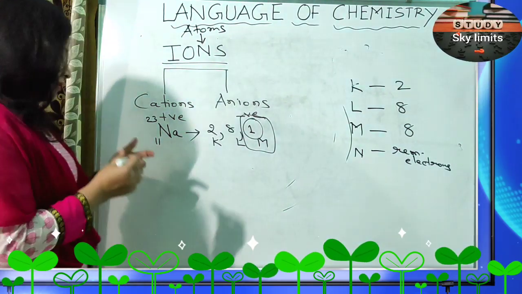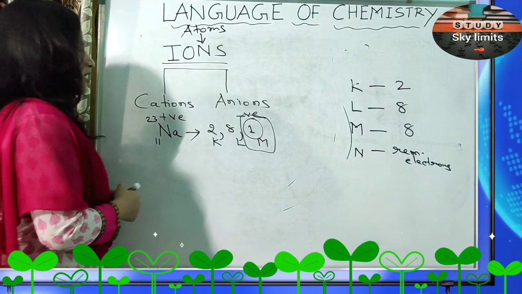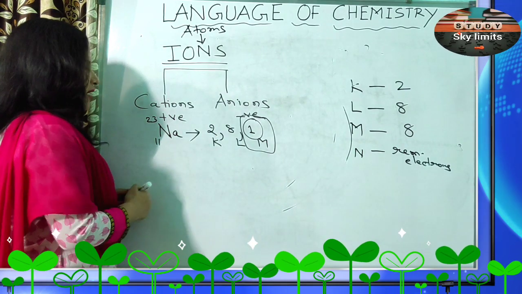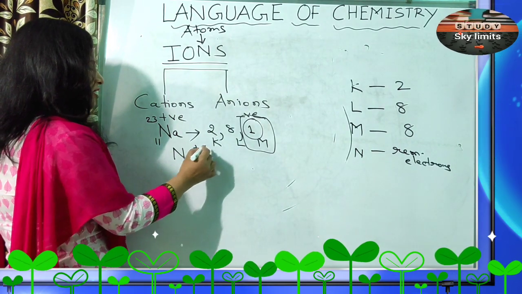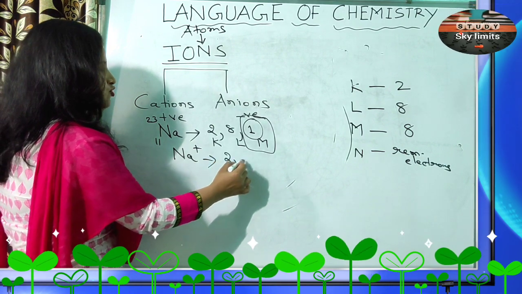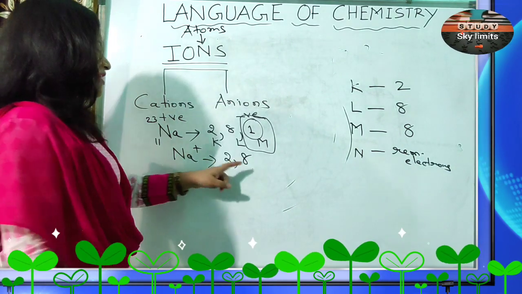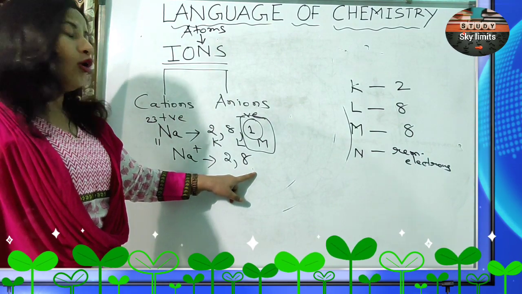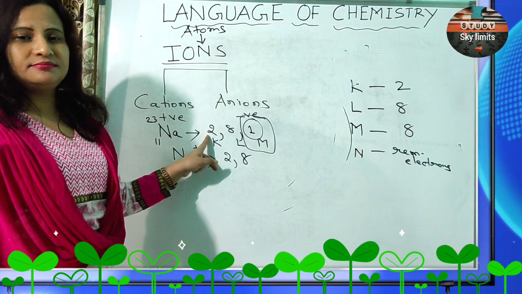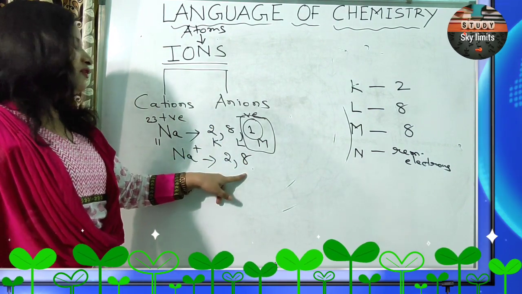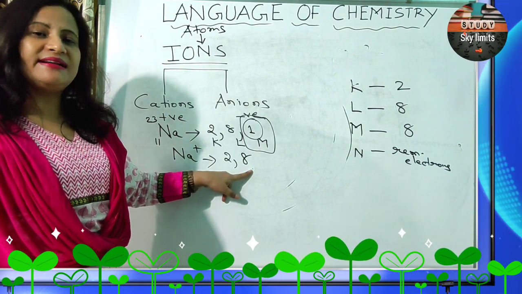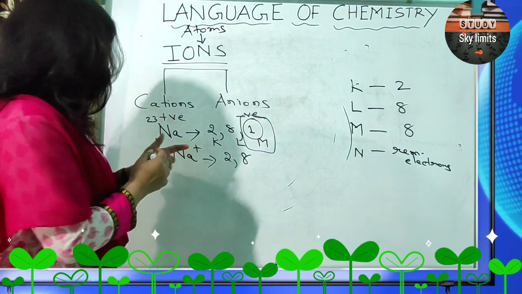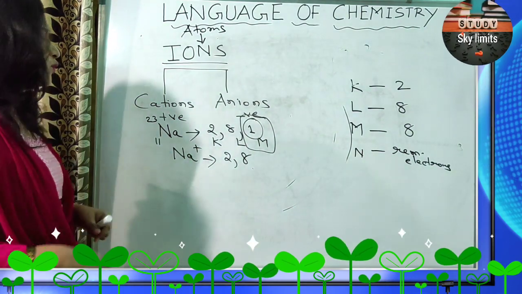So the sodium ion obviously will become stable here. Clear? So if you're asked to write the electronic configuration of the sodium atom, you will write 2, 8, 1. But if you're asked to write the electronic configuration of the sodium ion, it will be 2, 8, because it has already lost 1 electron. That's why I said, how will you define the atomic number? It is the number of protons, or the number of electrons in a neutral atom. Because now in the sodium ion, the number of electrons has changed. Now what is the number of electrons here? 10. It is no more 11. So the number of electrons is changing.